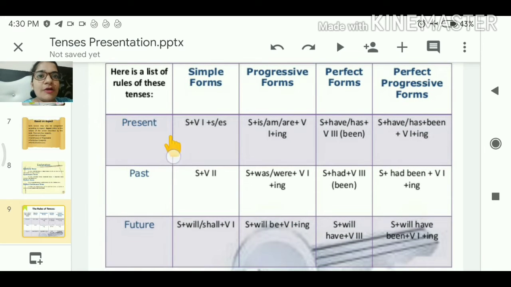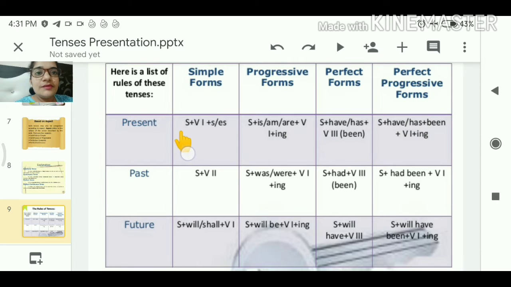Let's see. First of all, there will be the simple form. Like in the present, we will just discuss this part now. In the simple form, wherever I told there will be some habitual actions, daily routine actions, or universal truths will be used. Those are called simple form, means present indefinite tenses.